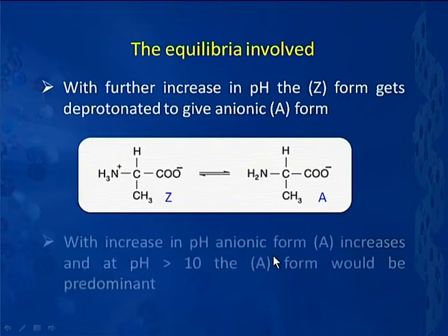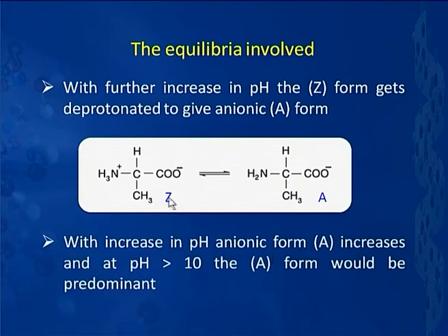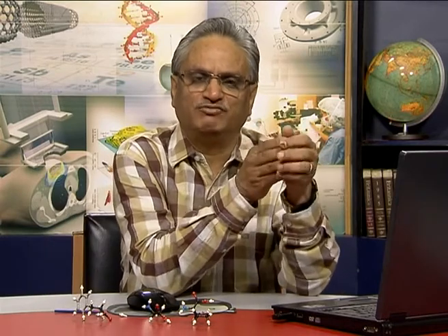That means, if I go on adding more and more NaOH, we find that the Z form gets converted into the A form, that is the anionic form, and at extremely high pH, a pH of greater than 10 or so, we find that the amino acid will primarily be in the anionic form there. So that is the kind of equilibria involved in the ionization of an amino acid like alanine. If I look closely, as I just mentioned, at very low pH it is the cationic form. As I increase the pH, it becomes zwitterionic. I increase the pH further, it becomes anionic.